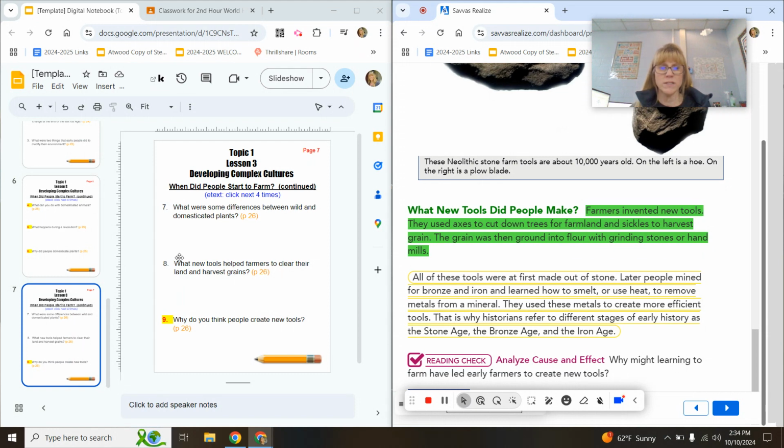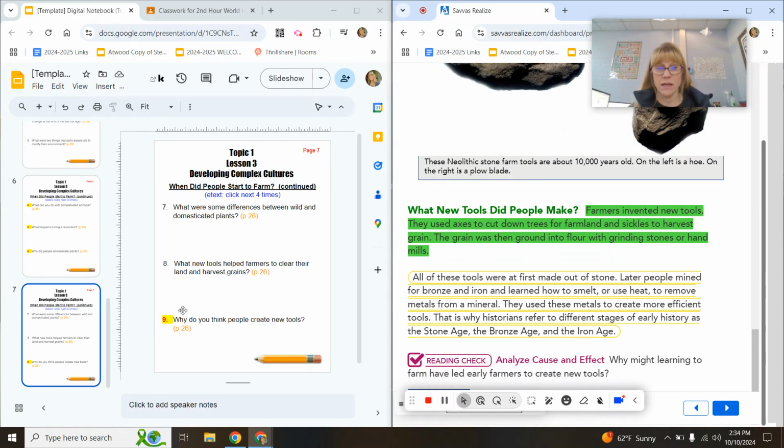Number 8. What new tools helped farmers to clear their land and harvest grains? You'll find those answers right here. You might want to look these up. It's kind of cool to see what these things are, what they look like. So if you type in the word into Google, it's pretty cool to see what they look like.